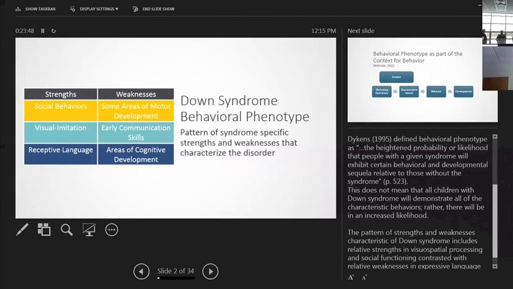So some of the things we see in Down syndrome, we see some strengths in social behavior, visual and imitative skills, receptive language as compared to their expressive or vocal language, and we see weaknesses in motor development, early communication skills like requesting, and some areas of cognitive development, in particular short-term memory.